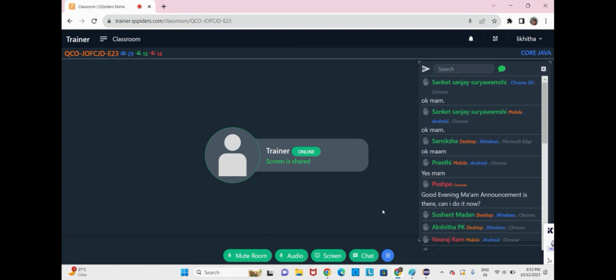Can anyone tell me what is a constructor? Every point should be mentioned. If you're making a mistake, I'm here to correct you. Anyone, can you tell me what is a constructor? You can unmute and tell. Don't just sit and write, don't sit and type here. You can unmute and tell me neatly what is a constructor.